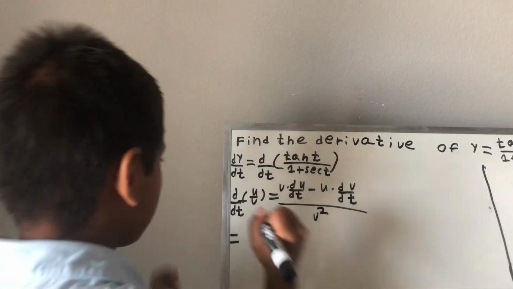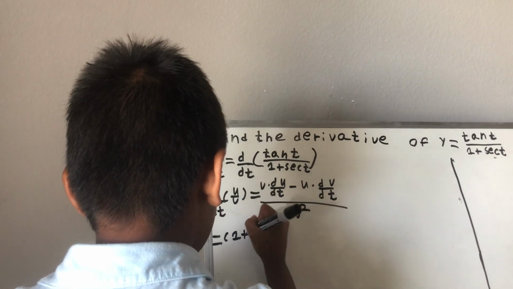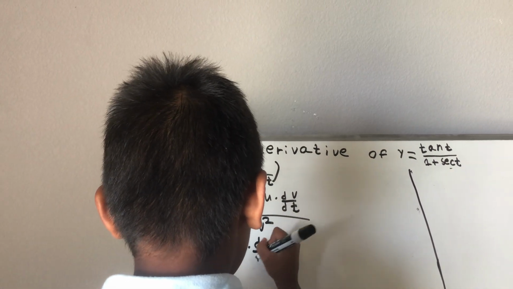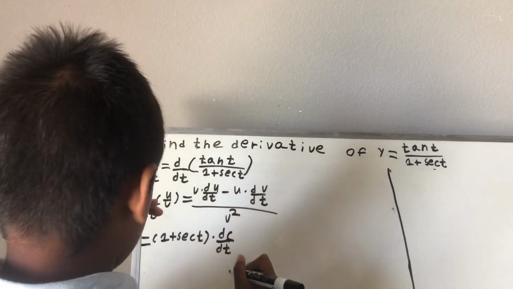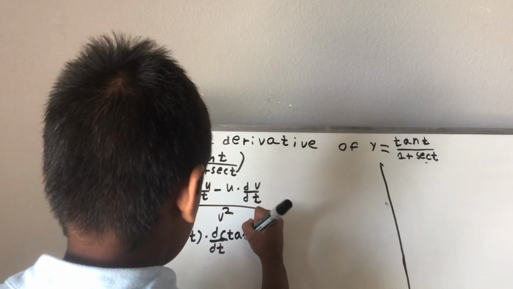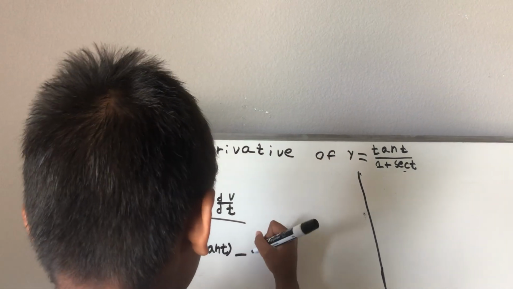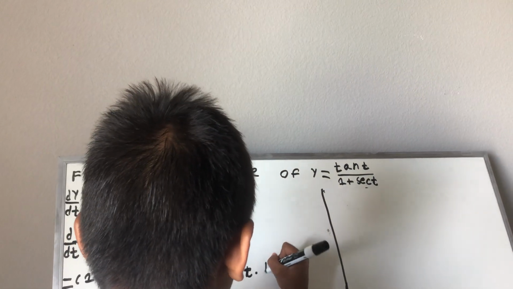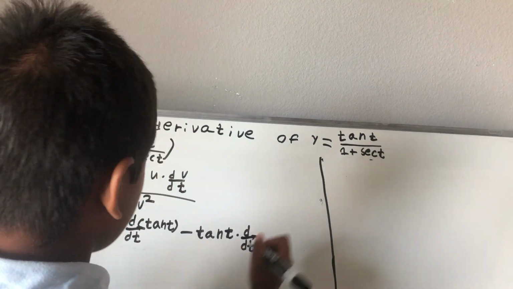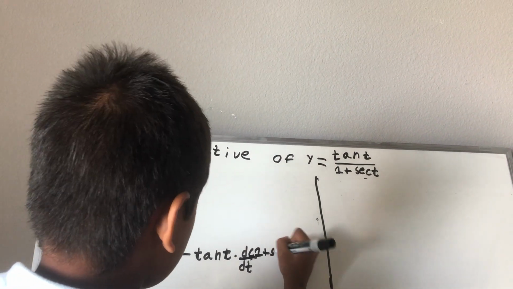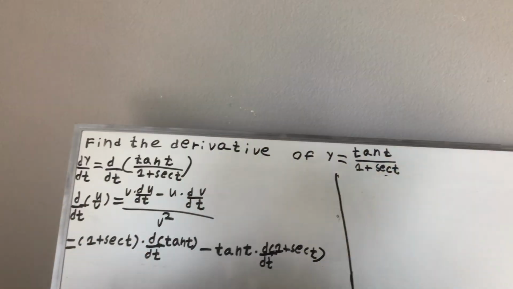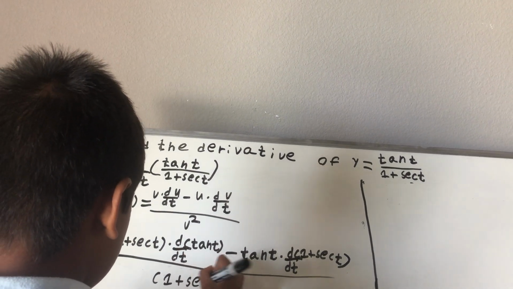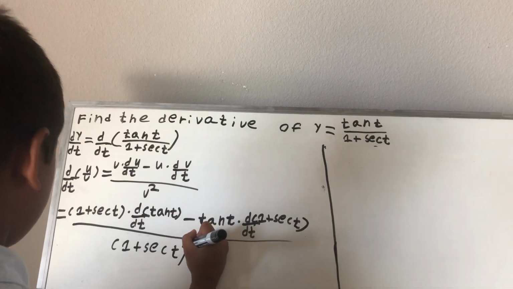So now this will be equal to, we know v is parentheses 1 plus secant t, parentheses closed, and that times d/dt of, parentheses, we know that u is tan t, parentheses closed, minus, we know u again is tan t, and then times d/dt of v, and we know again v is 1 plus secant t, parentheses closed, and then that whole over, we know again v is 1 plus secant t, parentheses closed, squared.